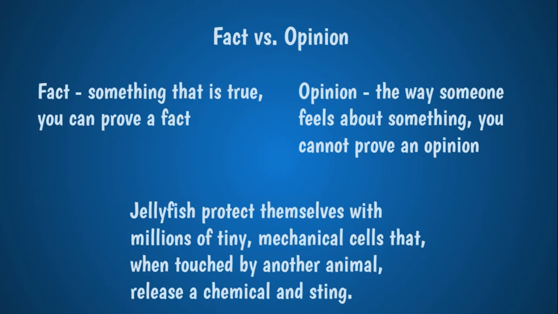Is that how I feel about jellyfish? Nope, that's not a feeling. Is that something that is true? Yes, it is true. Is it a fact? Can we study that and learn that that really happens? Yes, so that is a fact. Jellyfish protect themselves with millions of tiny mechanical cells that, when touched by another animal, release a chemical and sting. Fact. That is not my opinion. That really happens.